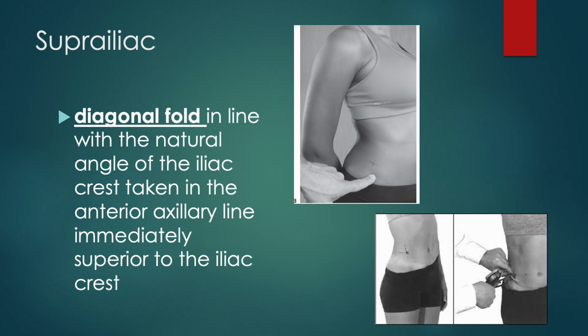Our suprailiac is also going to be a diagonal fold. So this is going to be in line with the natural angle of the iliac crest. So you're going to find your patient's iliac crest, and then in the anterior, so anterior means front, axillary line, immediately above the iliac crest, you're going to make your diagonal line and then your horizontal line.